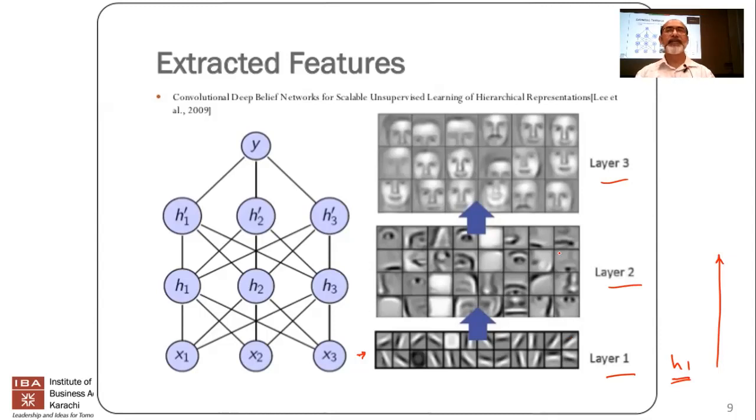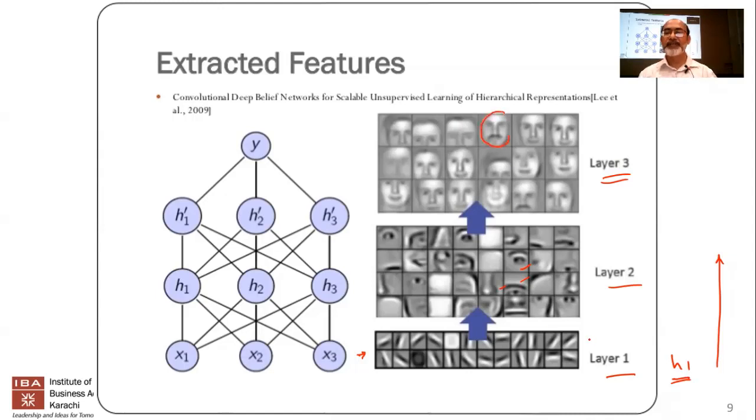Layer 2, as you can see, what is layer 2 doing now? You can see that there are different parts of the face. There's a nose over here, an eye here, eyebrows over here, and so on. So layer 2 has actually combined layer 1 into forming smaller parts of the face, sub-organs of the face, you might say. And then layer 3 is now the complete faces. You can actually see a person's actual face over here.